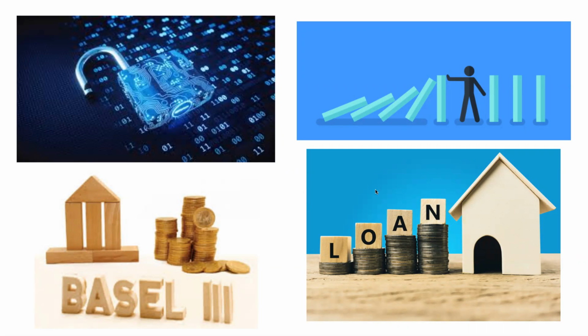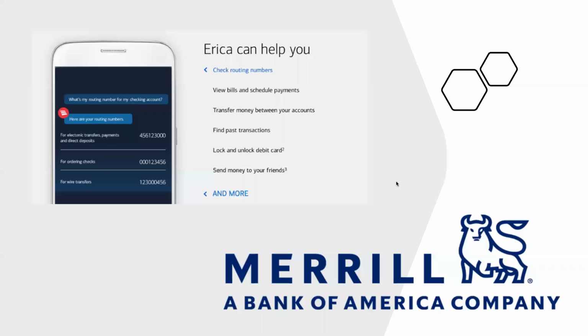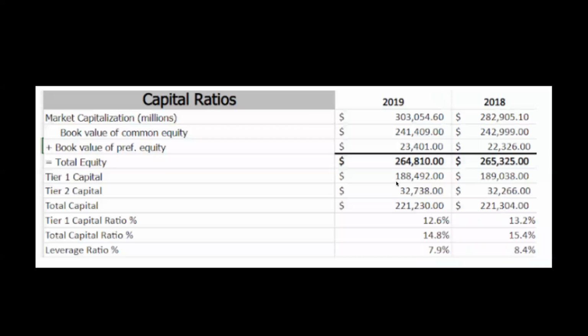Bank of America covers the Tier 1 ratio without any problem because they had a 12.6% ratio in 2019, and the minimum must be at least 6% according to Basel III. Following with the total capital ratio, Bank of America had a coverage of 14.8% in the same year, while the minimum Basel III sets is 8%. Finally, the American bank had a leverage ratio of 7.9% during 2019, exceeding the minimum requirement by 4.9%. It can be said that Bank of America is above the legal requirements of Basel III without any problem.